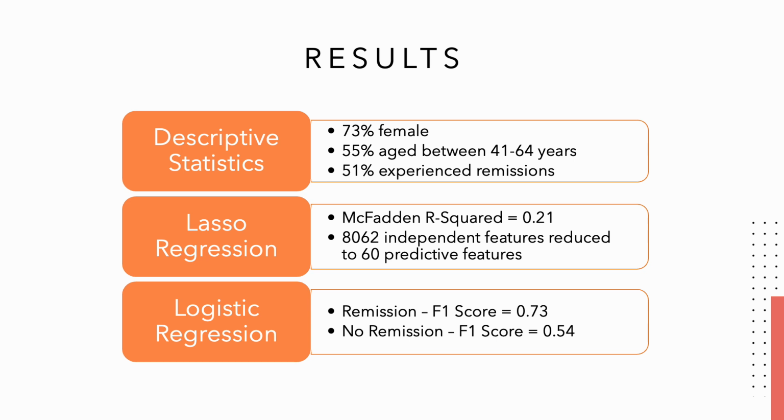This lasso regression also reduced the number of features from 8,062 down to 59 features that were used for prediction. The logistic regression of the initial model showed an F1 score of 0.73 for class 0, which indicated no remission, and an F1 score of 0.54 for class 1, which indicated remission.